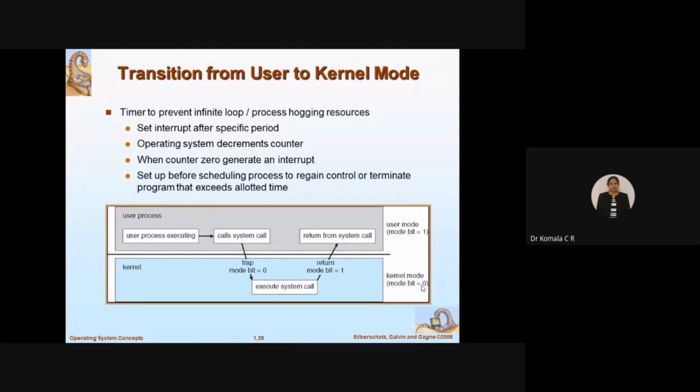Fine. If the mode bit is 0, what does that mean? The CPU is executing kernel mode instructions. If the mode bit is set, that means 1, and at that time the CPU is executing instructions in the user mode. Following? Okay. So initially, let us assume that the CPU is executing some user process instructions, some internal instructions. I explained the timeline now, the same concept we have started with.